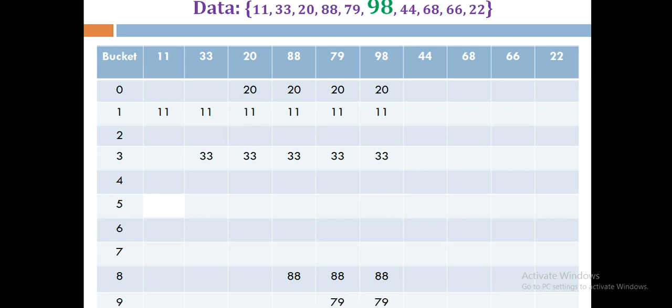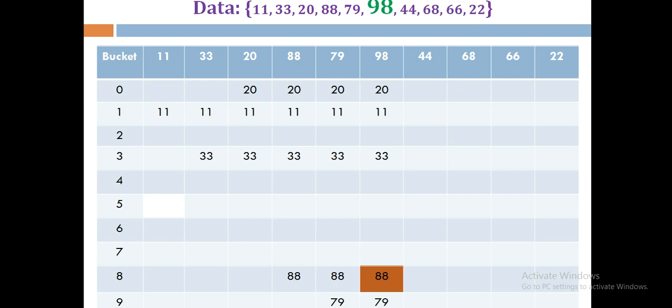Now let's talk about the 98. What will be the remainder value of 98? It will be 8. So we'll check first whether the 8th location is empty. No, the 8th location is not empty because we have the number 88 over there, and for that reason we can say the collision occurs over here. It means the 98 should get stored at the 8th location, but as the collision occurred, we cannot store the 98 at this location.